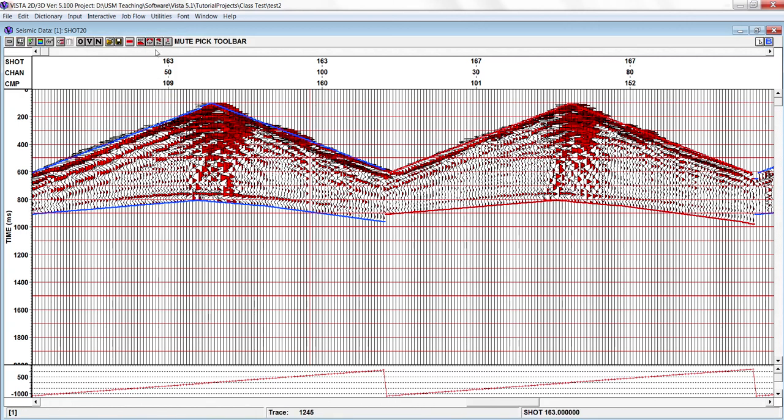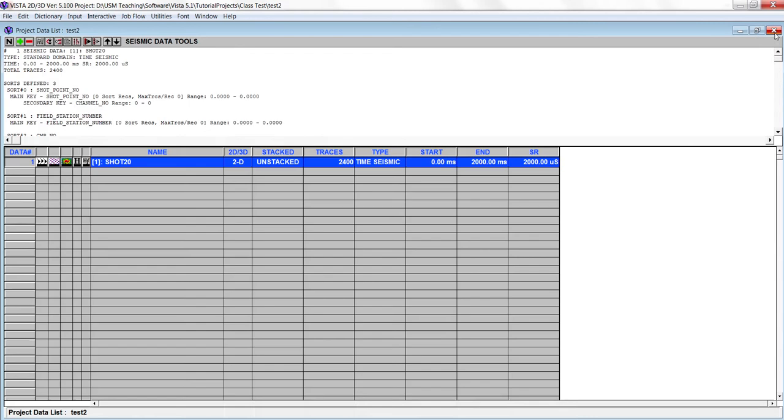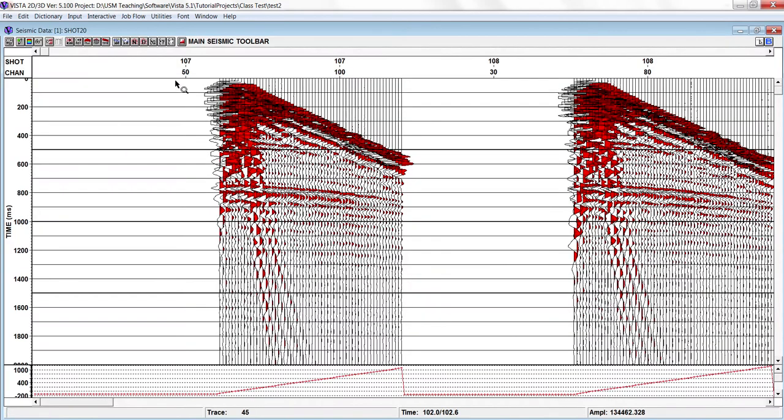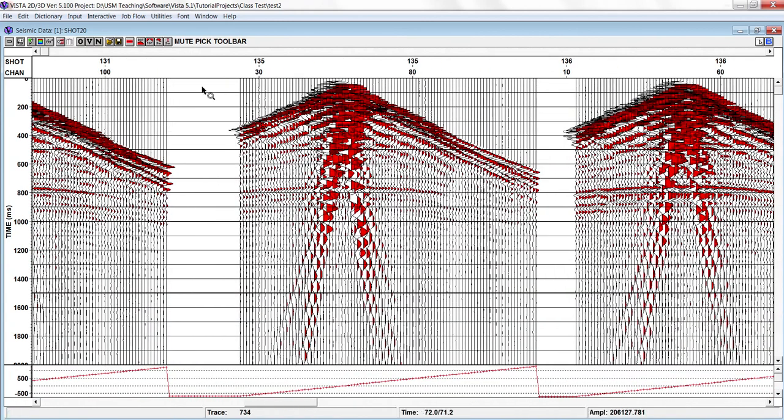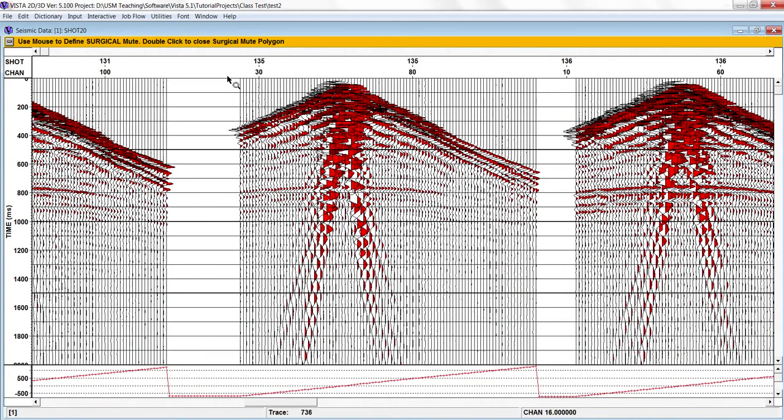And another thing is the surgical mute, which is very important. Let me apply it on a new data. So this one we don't want to save. So now we go to the mute and the surgical mute. So as I mentioned, this is a ground roll.